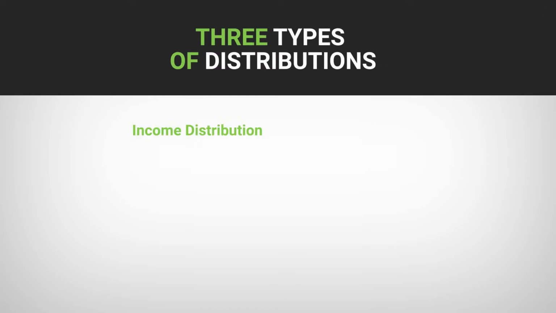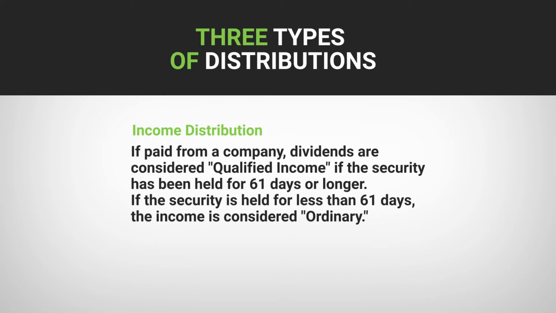Okay, let's talk about the 3 primary types of distributions that income producing securities pay. There are more, but these are the 3 core distributions that you need to be concerned about, okay? You have income distributions, you have short-term capital gains, and long-term capital gains. For stocks like Apple, IBM, Altria, these types of stocks, primarily they pay income distributions. If you're talking about an investment fund, which is an ETF, an ETP, mutual funds, etc., okay, they're going to pay all 3 of these types of distributions. Investment funds are prohibited by law from earning any income. So whatever income they earn, they have to pass through to the investor as income.